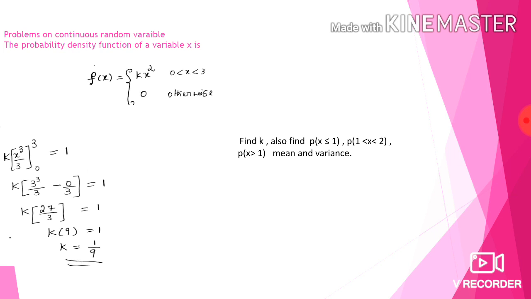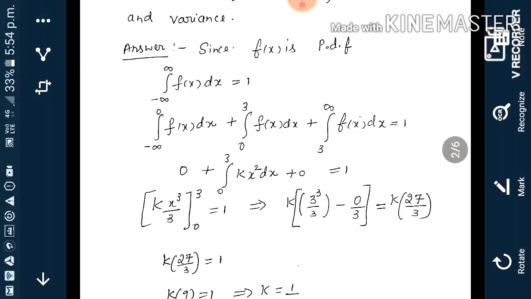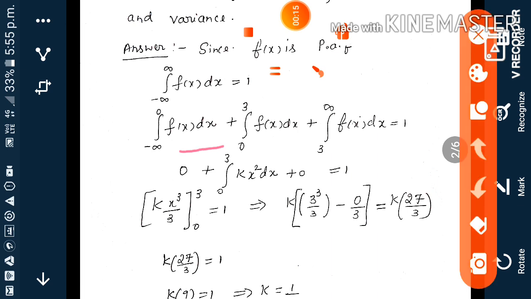To find k, since f of x is a probability density function, we have to use the condition integral from minus infinity to infinity of f of x dx equal to 1. So here we have to split the integral into three parts: minus infinity to 0, 0 to 3, and 3 to infinity.